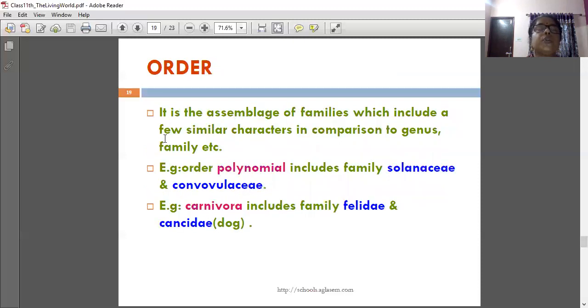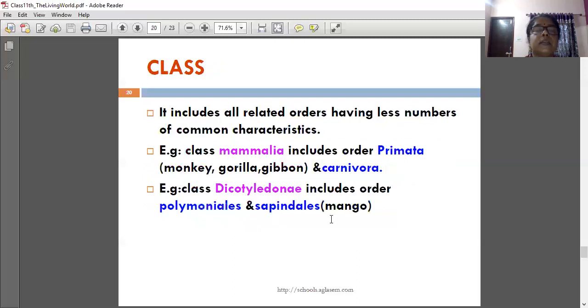Families combine together to form an order. It is the assemblage of families which include a few similar characters in comparison to genus, family, etc. Example, order Polymoniales includes families Solanaceae and Convolvulaceae. Example, Carnivora includes families Felidae and Canidae.